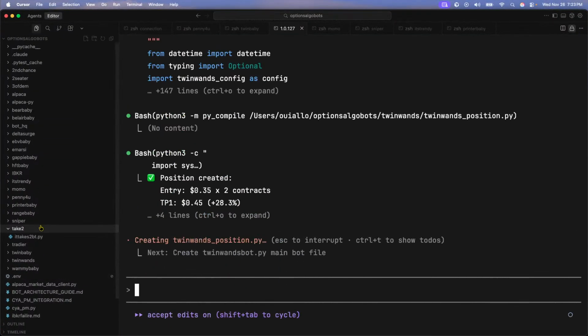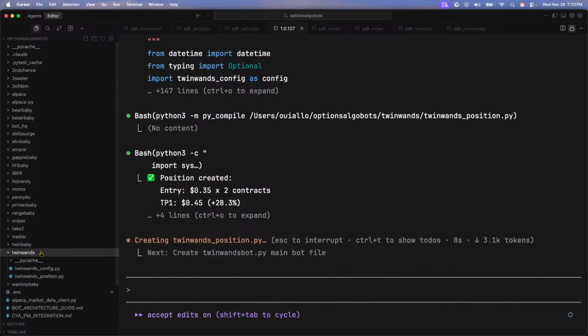All right, twin wands. Wait, what are you doing? Oh, you're creating it there. All right, whatever.